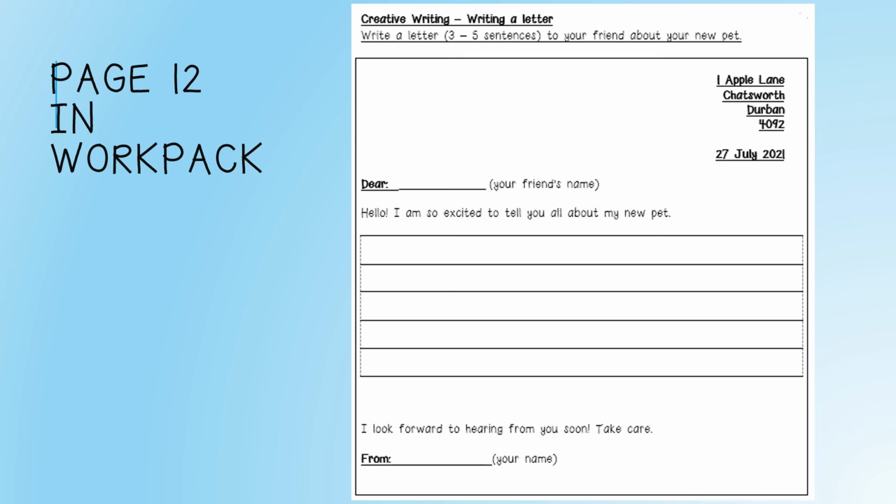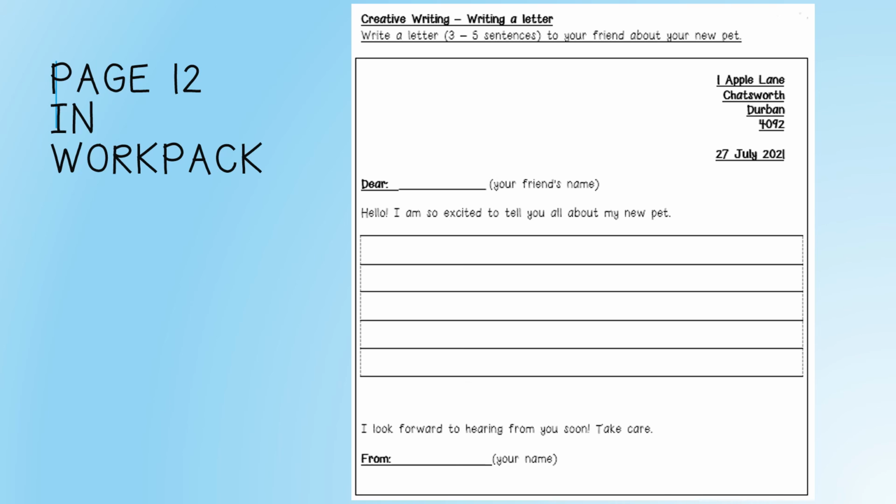On page 12 in our workpack, you have a letter. You need to write your friend's name on the top of the letter, next to the word dear. The letter begins by saying, hello, I'm so excited to tell you all about my new pet. You are then needed to write 3 to 5 sentences about your new pet.